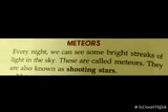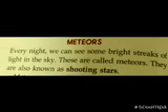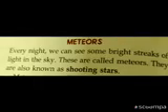See now the meteors. Every night we can see some bright streaks of light in the sky. These are called meteors. They are also known as shooting stars or falling stars. If you observe the night sky, you will see falling stars there. That is known as meteors.